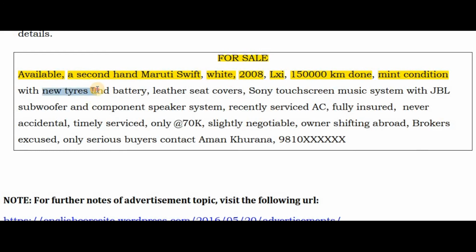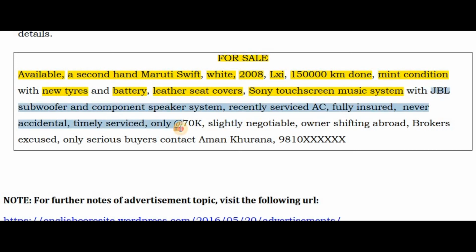With new tires, means tires were recently changed, and the battery is also in good condition. Now the accessories: the leather seat covers. The seat covers are made of leather, very good, and there is a Sony touchscreen music system. Wow, with JBL subwoofers. My dear students, see the brands, they actually buy you some good marks. So JBL subwoofer, and then a component speaker system is also installed. That would seriously buy some good marks.